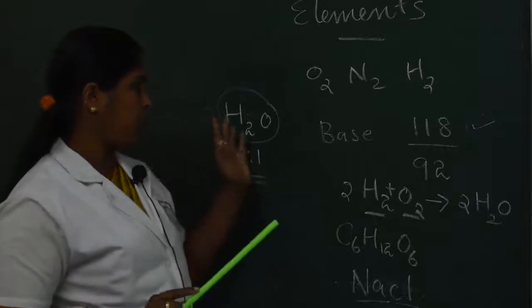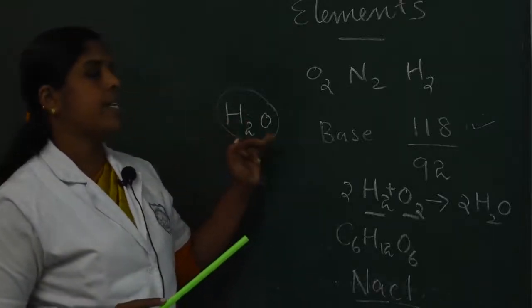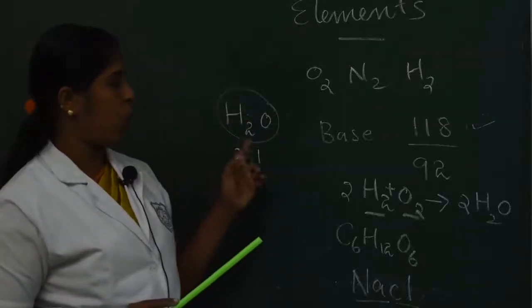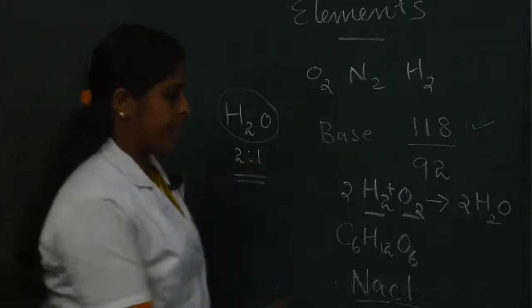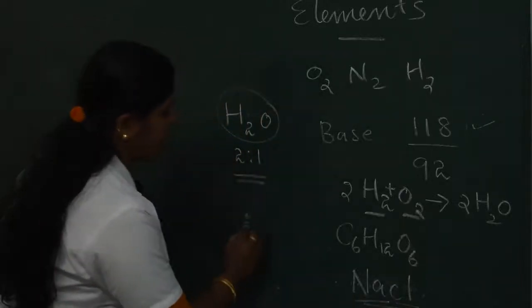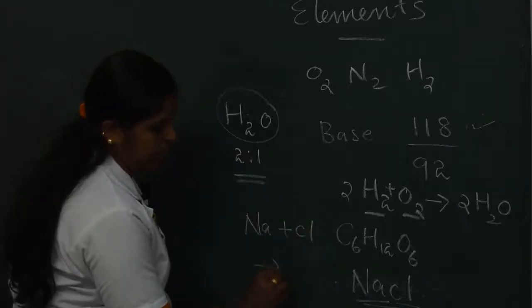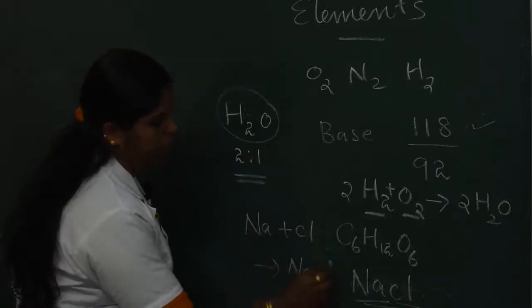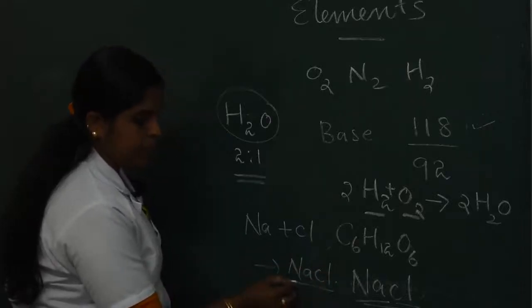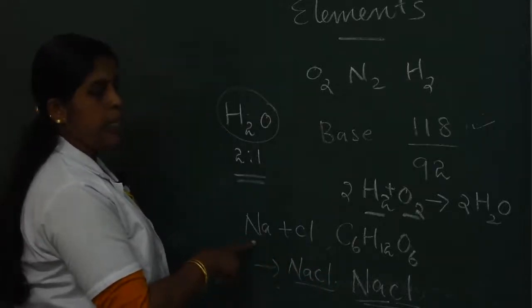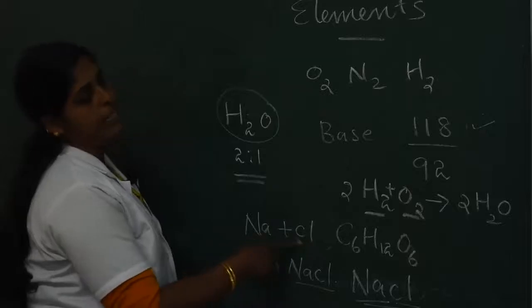So the properties of elements are different from those of their compounds. Similarly, in sodium chloride, sodium is a metal and chlorine is a non-metal. They combine together to form sodium chloride, whose properties are entirely different from those of the constituent elements present in it.